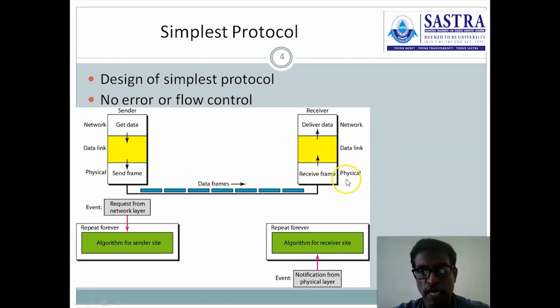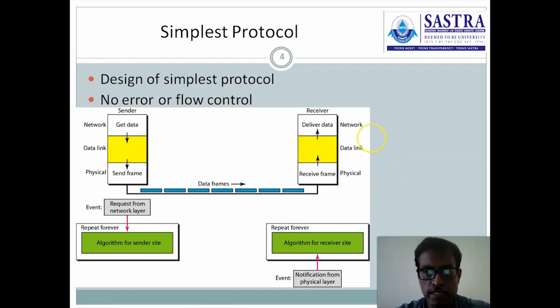Come to the receiver side. As I told earlier, there are three layers available: network layer, data link layer and physical layer. The physical layer at the receiver receives the transmitted frame. Then it immediately sends a notification to the data link layer about the incoming frame.